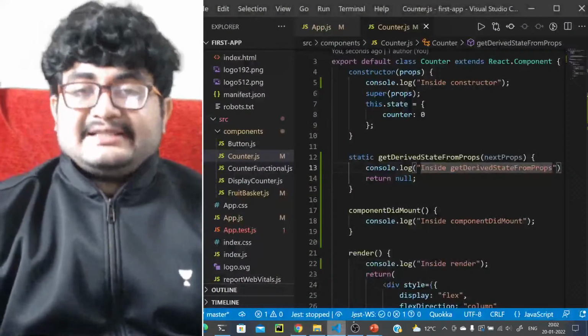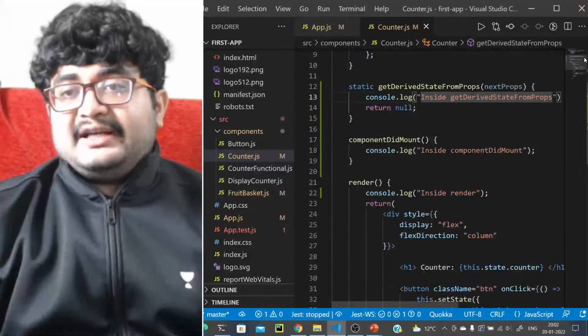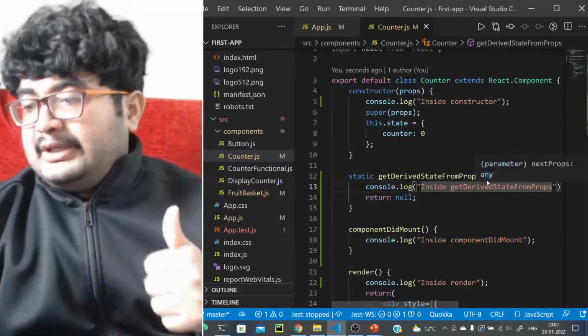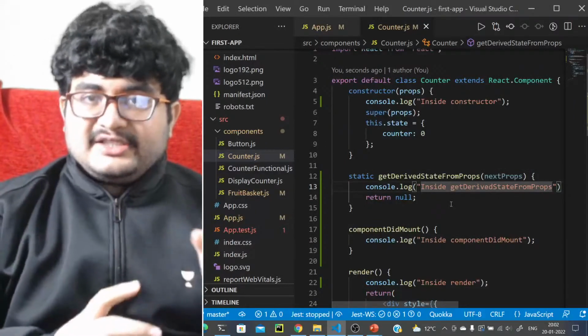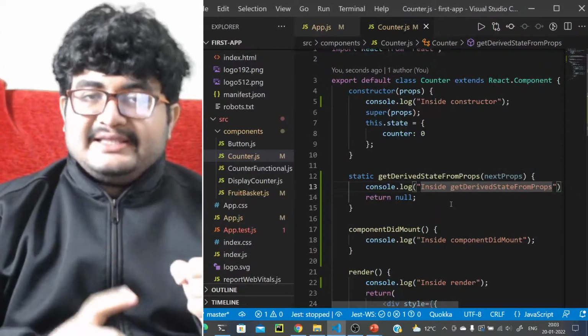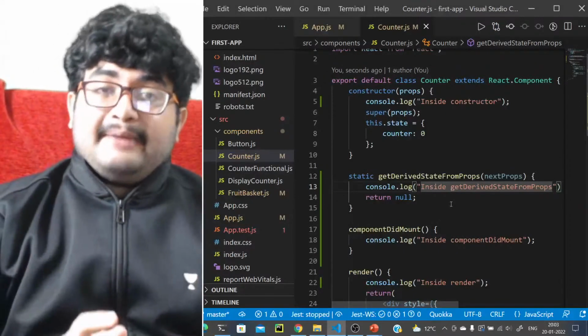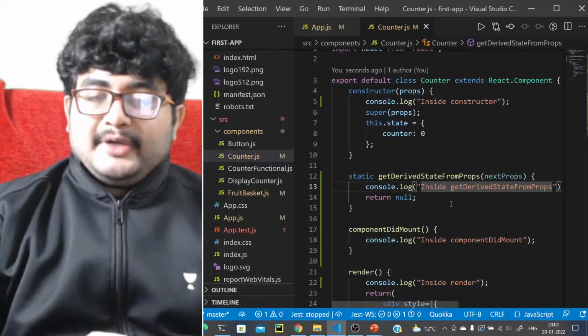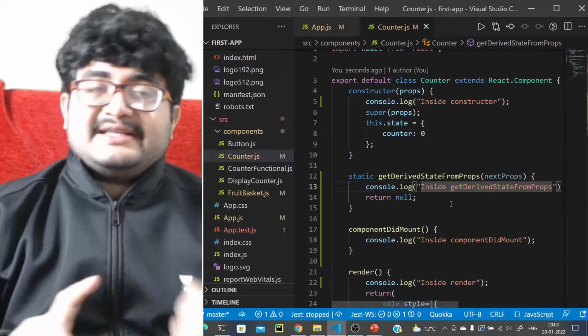Now let's understand the use case of each of them. Constructor is called only once in the entire life cycle of the component. When will it be called? When the component is mounted. When the component is mounted, the first method that will be called is the constructor.